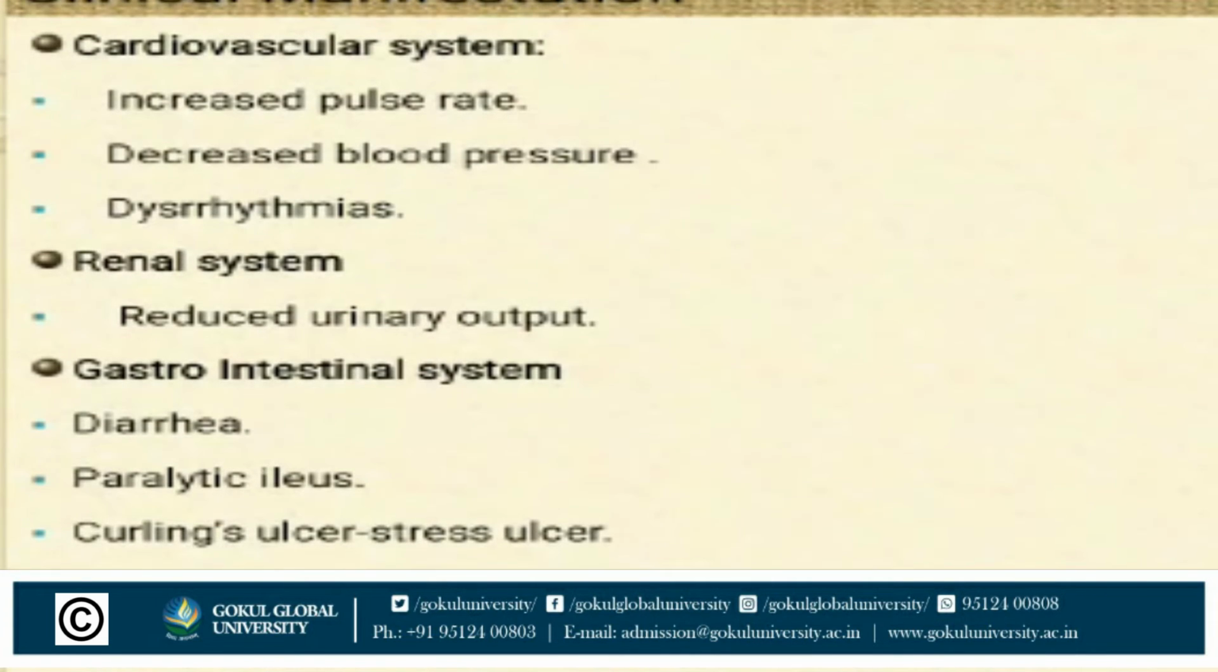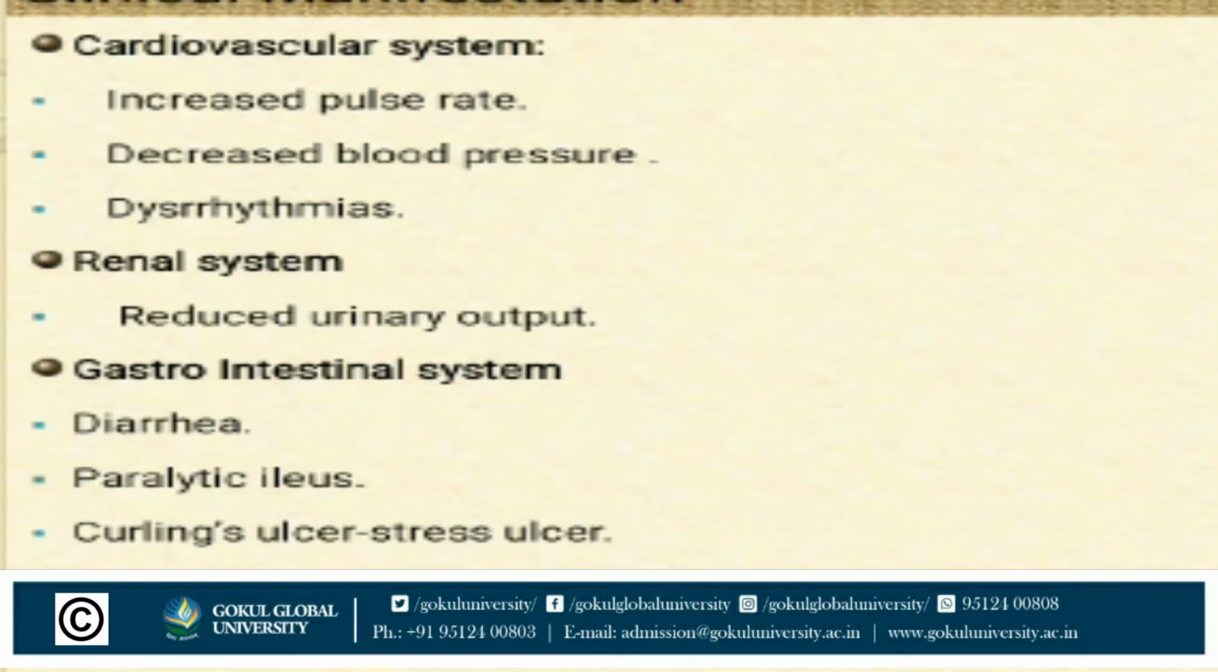The next one, we discuss the clinical manifestations, that means signs and symptoms according to systems. In that, first one, the cardiovascular system: increased pulse rate, decreased blood pressure and dysrhythmias. So burns affect our cardiovascular system, increasing the pulse rate, decreasing the blood pressure, and causing dysrhythmias. That means our heart rate is not rhythmic, it is irregular.